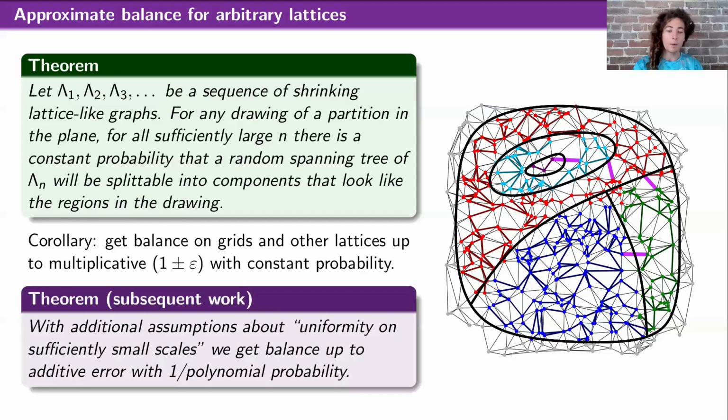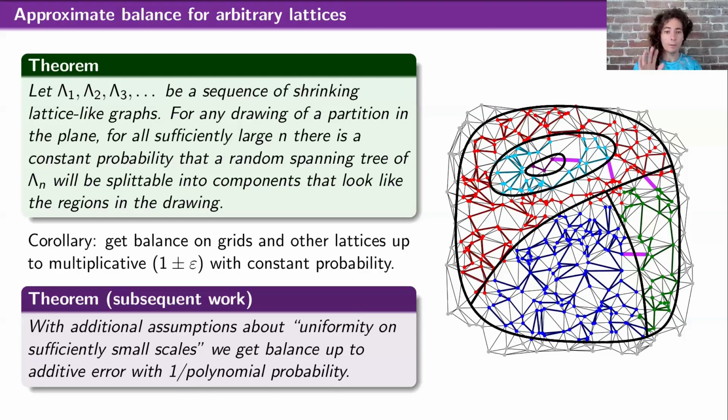I'll just quickly mention that we have one more result that didn't make it into the conference, but is under review currently in subsequent work. With a few additional assumptions, really technical axioms I don't want to get into, but they're satisfied by pretty much any lattice of interest, like the triangular lattice, any doubly periodic graph will satisfy all these axioms, even the stronger ones, we can get additive error with 1 over polynomial probability. So instead of 1 plus or minus epsilon multiplicative balance, it's really just a constant additive balance in terms of the number of vertices that differ between the different parts.